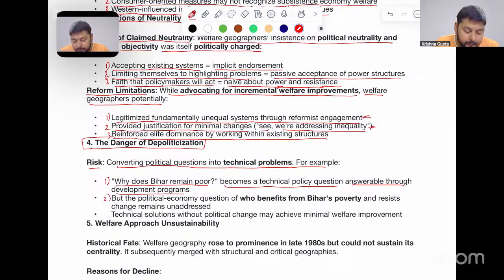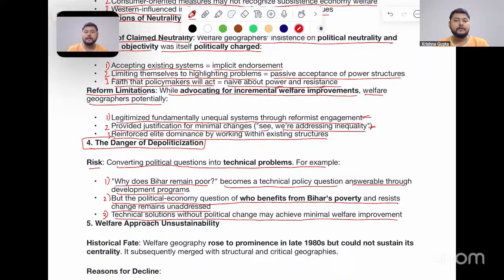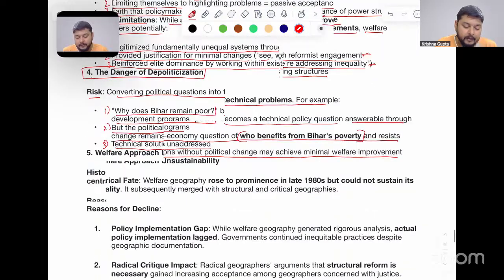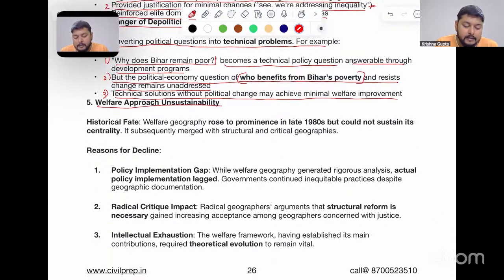Number two, the political economic question of who benefits from Bihar's poverty and resists change remains unaddressed in this question here. Similarly, technical solutions without political change may achieve minimum welfare improvement in the region of Bihar, from the questions which have been asked here and the aspects which have been left here. Then the welfare approach's unsustainability.